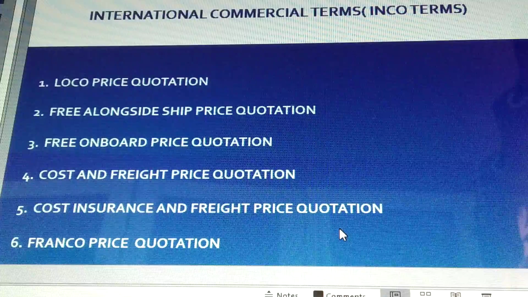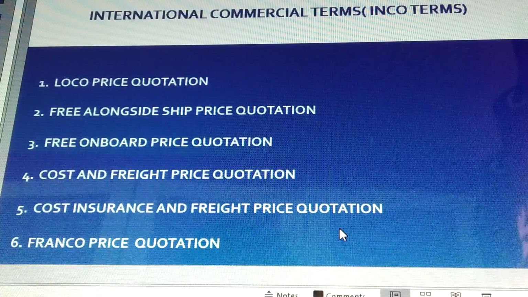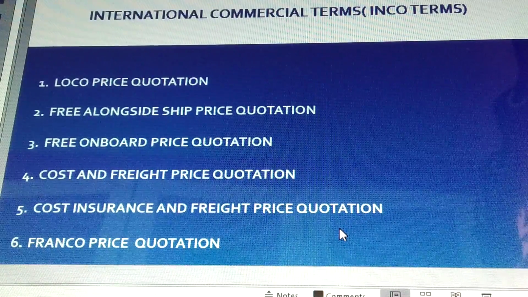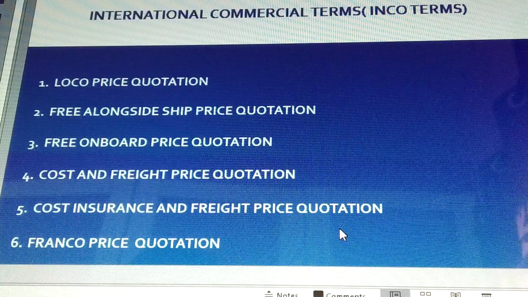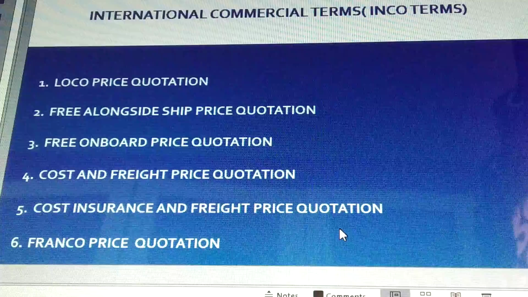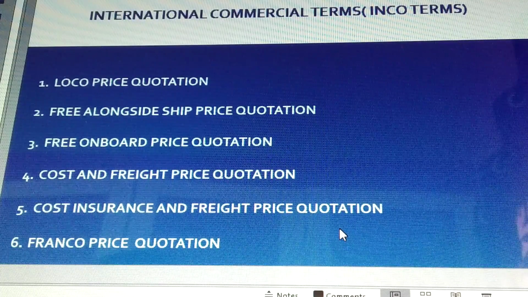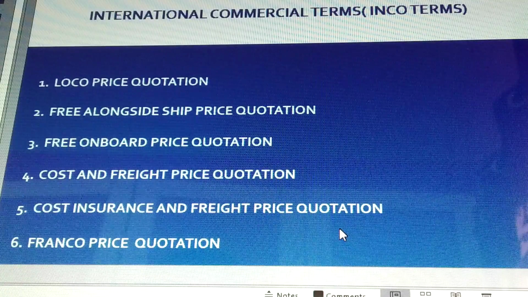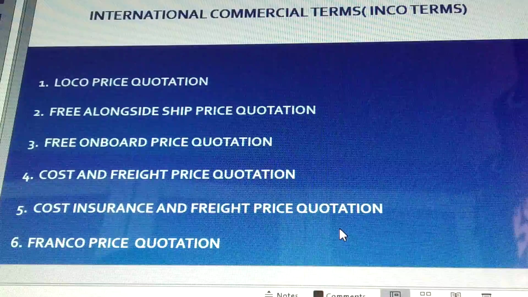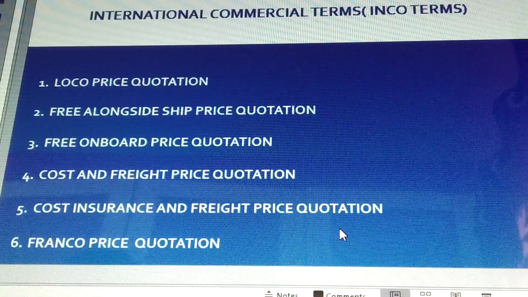So students, let us take up Incoterms one by one in detail. I have put here first one, loco price quotation, followed by free alongside ship price quotation, free onboard price quotation, cost and freight price quotation, cost insurance and freight price quotation, Franco price quotation. Okay, so let us discuss the first one. What is this loco price quotation?